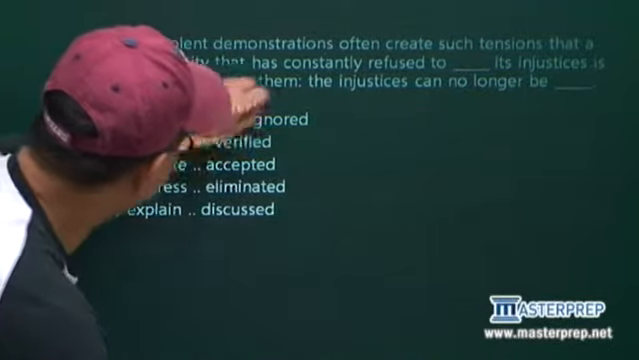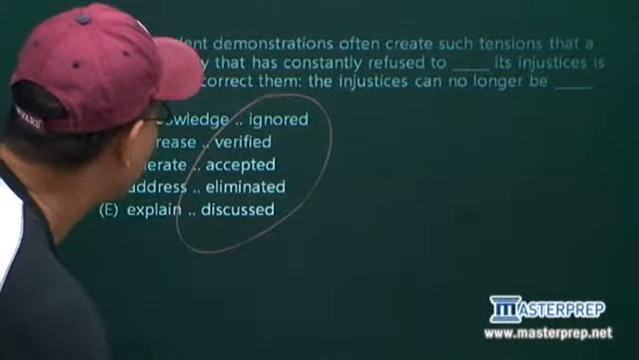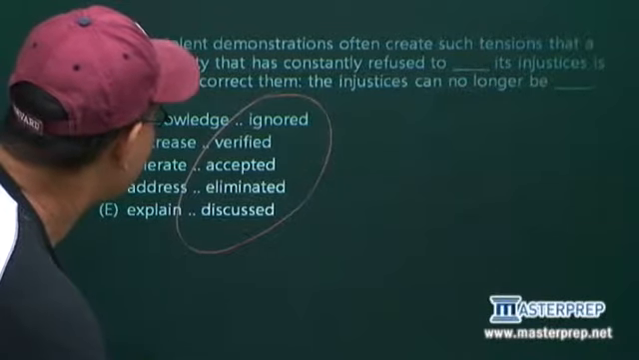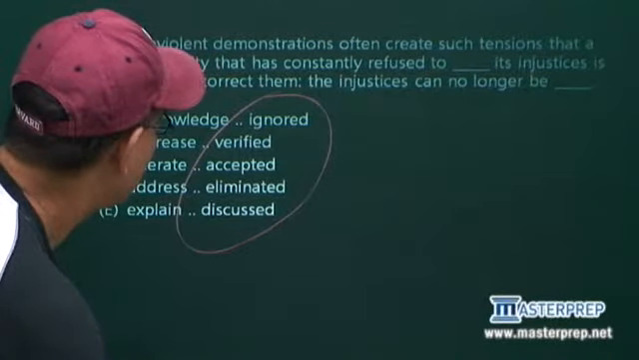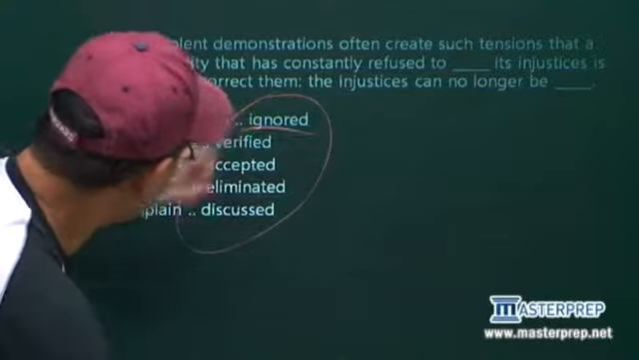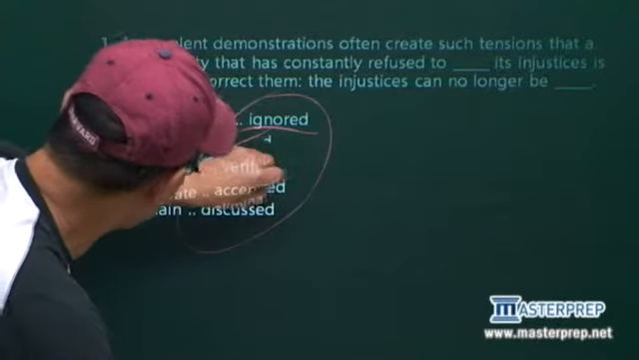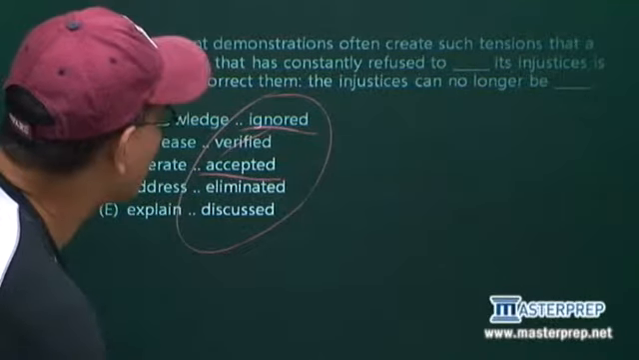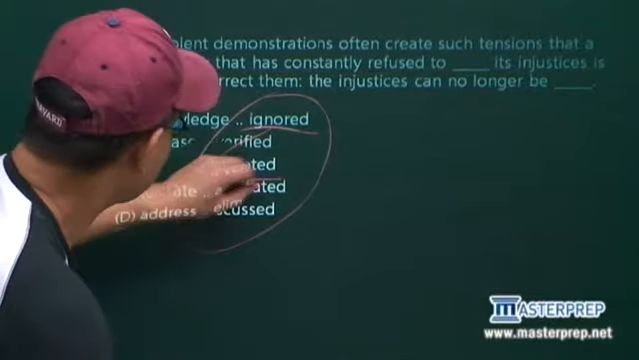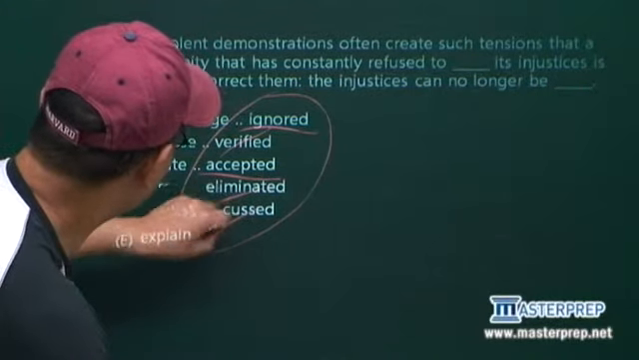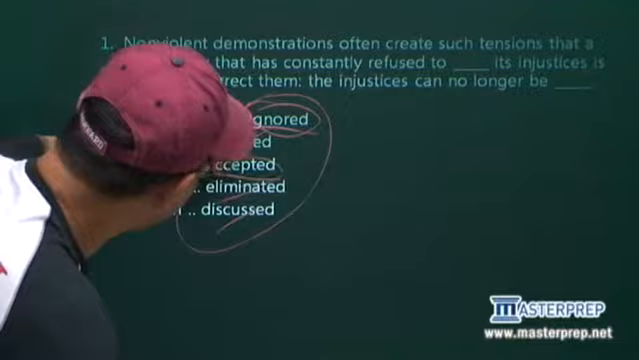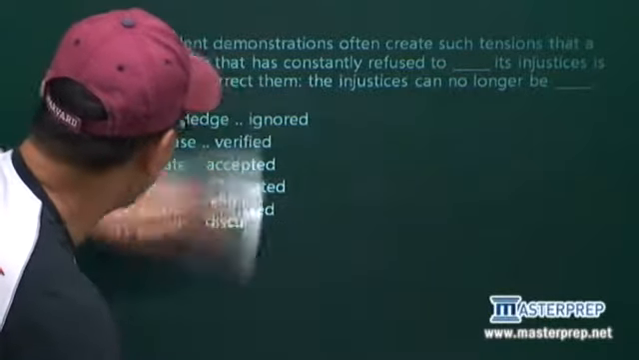Now, we want to work backwards also. I like to do the second blank first. So the injustices can no longer be, we can no longer ignore them. That's okay. Verified doesn't make sense. Accepted is okay. The injustices can no longer be eliminated. That doesn't work. Discussed, that's stupid. It's probably going to be ignored or accepted. They're similar in meaning.